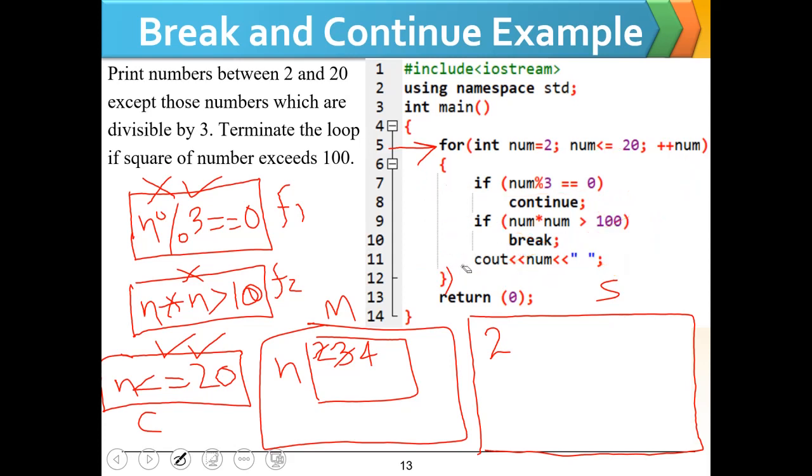Since we are at num equal to 4 and this condition is true, we will get to the if statement again. The first if is false and the second if is also false because 4 cross 4 is not greater than 100. We will get 4 on the screen. Similarly, we will get 5 on the screen, 7 on the screen, 8 on the screen, and 10 on the screen. When n is equal to 11,